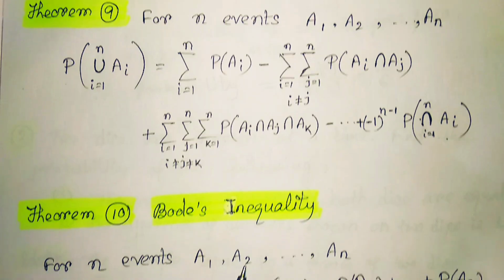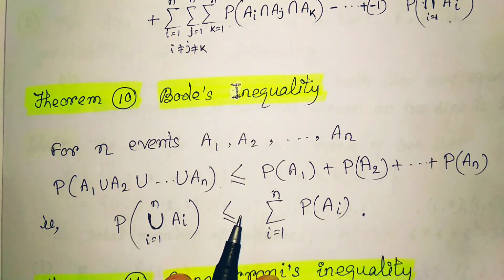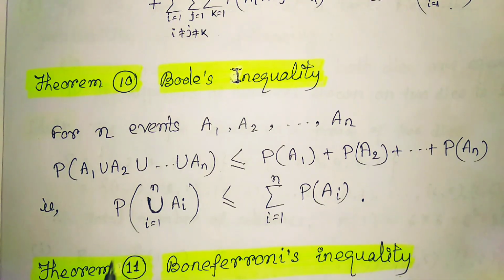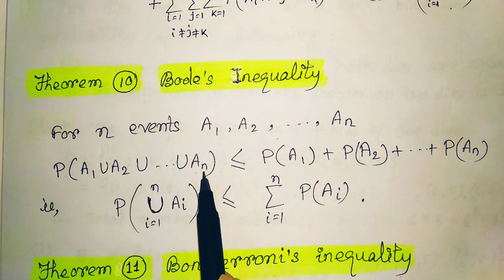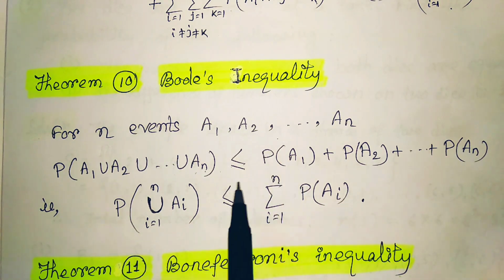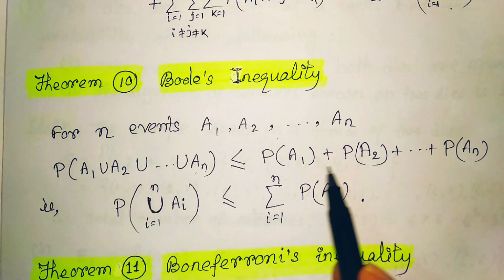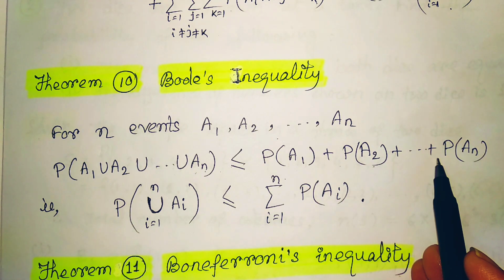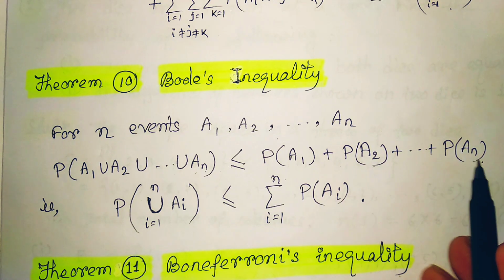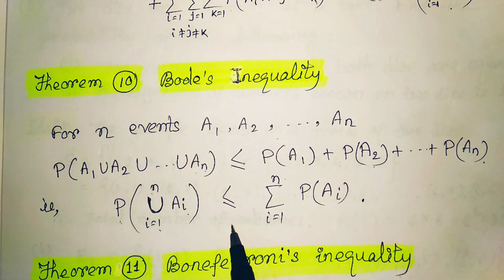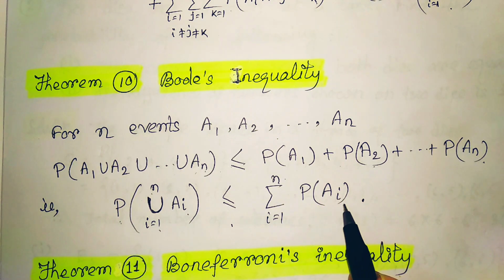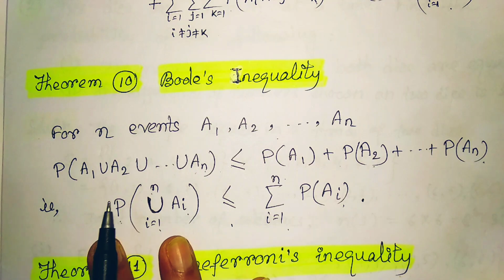Now it is Boole's inequality, which we will find from the previous theorem only. For n number of events, probability of A1 union A2 union A3 up to An is less than or equal to probability of A1 plus probability of A2 plus probability of A3, and in this way up to probability of An. Or symbolically, we can write probability of union of Ai, where i from 1 to n, is less than or equal to summation of probability of Ai, where i from 1 to n.